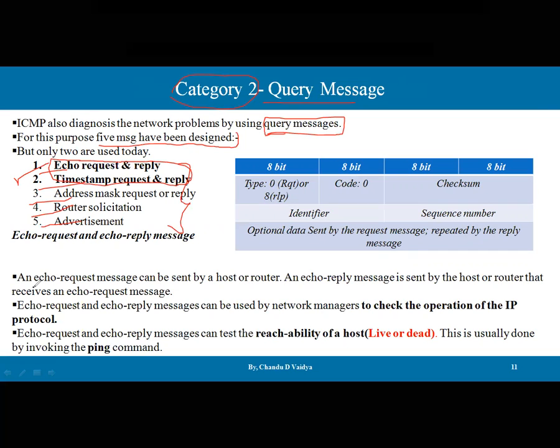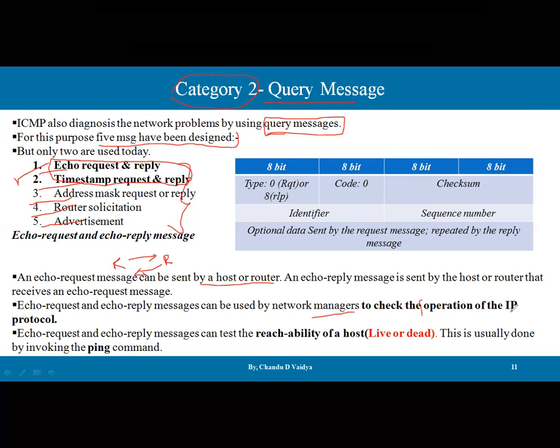Now, the echo request message can be sent by a host or router, and the echo reply message is sent by the host or router that receives the echo request message. So as a request, the reply is going to be sent. Then echo request and echo reply messages can be used by a network manager to check the operation of the IP protocol.